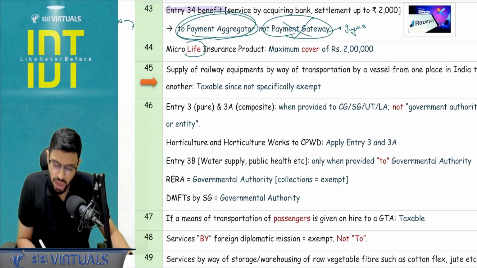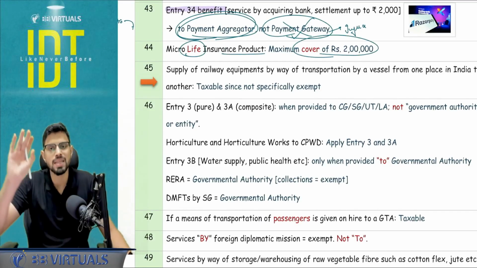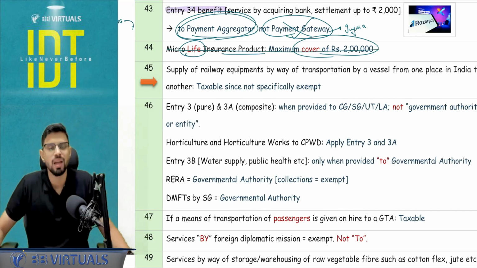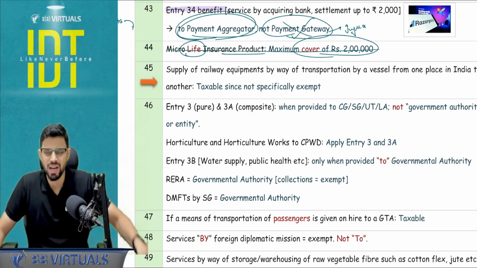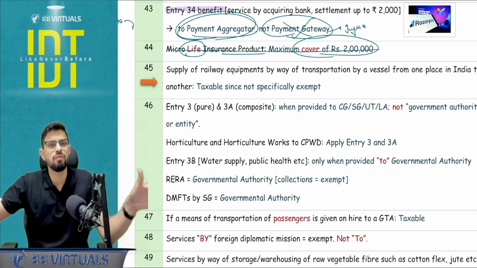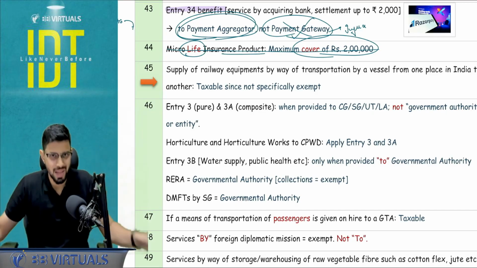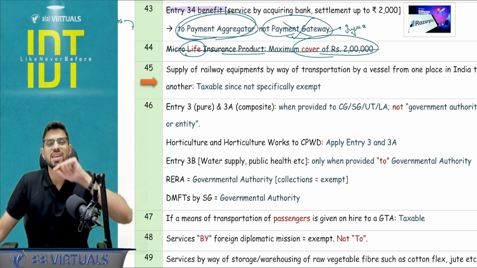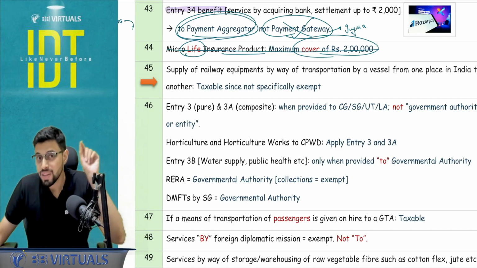Okay, micro life insurance product, one of the exemption means the maximum cover is rupees 2 lakh. Although this doesn't hold a lot of relevance today, because obviously now individual and his family insurance is exempt. Okay, life and health insurance is exempt. And just a point to be noted, when I say family, the family means as defined in the insurance contract for this particular entry.